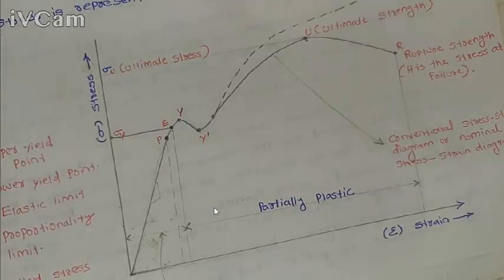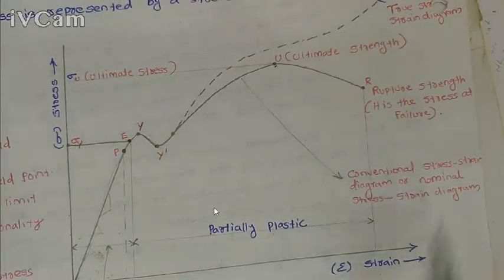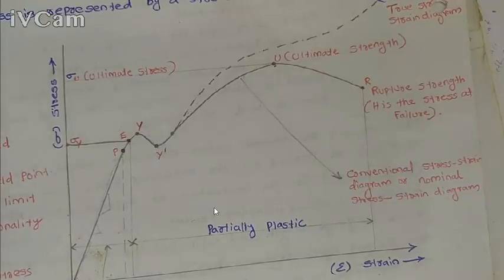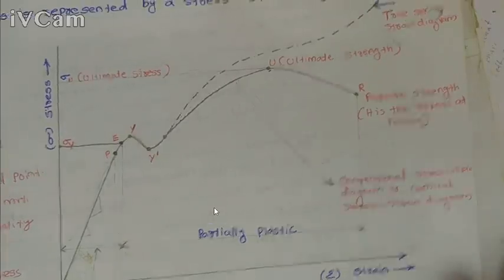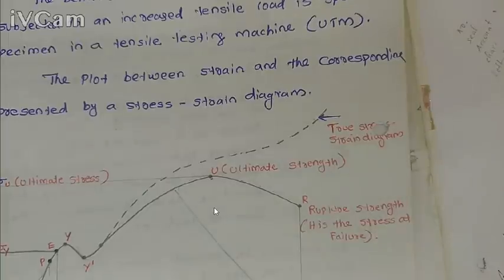With respect to applied load, this cross-section area will actually decrease. If we increase the load acting on the specimen, the cross-section area will decrease correspondingly, but we don't consider that variation. For calculation of the conventional, nominal or engineering stress strain graph, we use force by original cross-section area. There is another stress strain graph which is called the true stress strain graph.